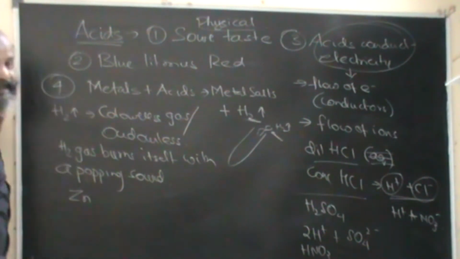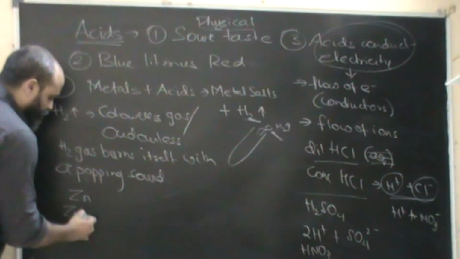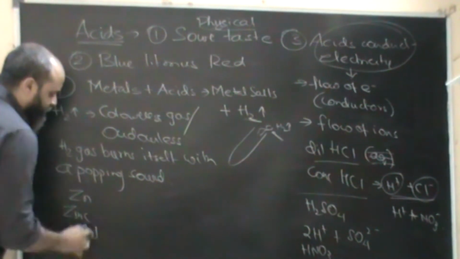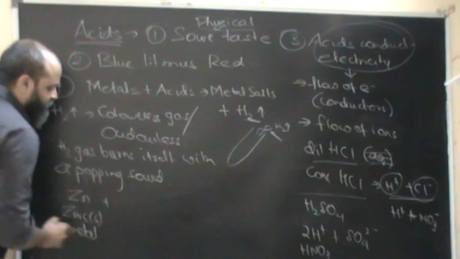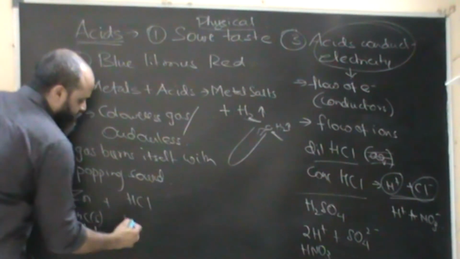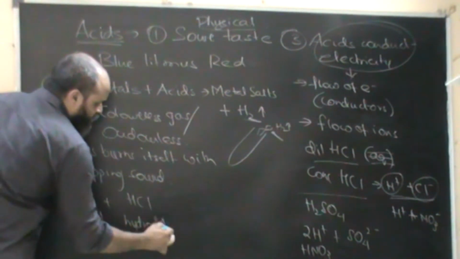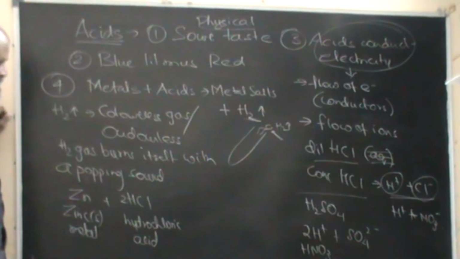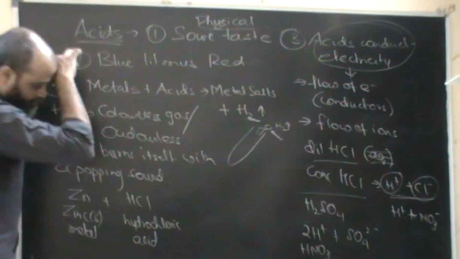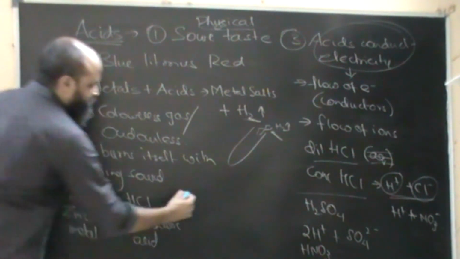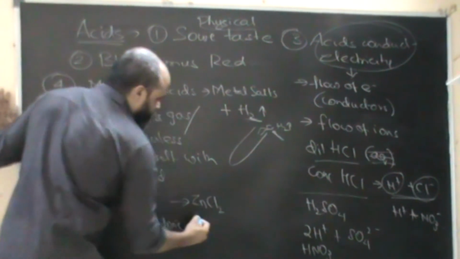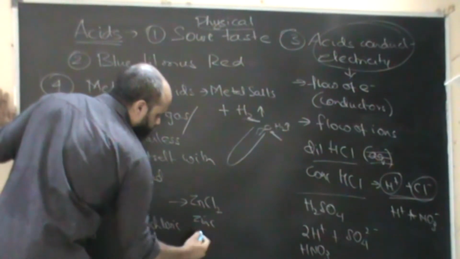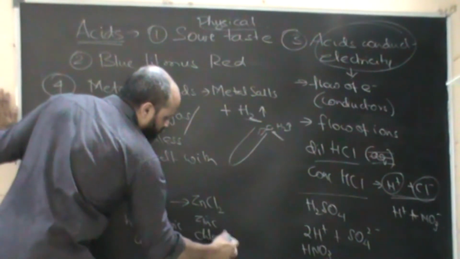Let's say for example zinc. Zinc is a metal. When we are treating the zinc metal with, let's say, hydrochloric acid, 2HCl, or rather we'll balance this later. So Zn plus HCl will give you zinc chloride, that's a salt.